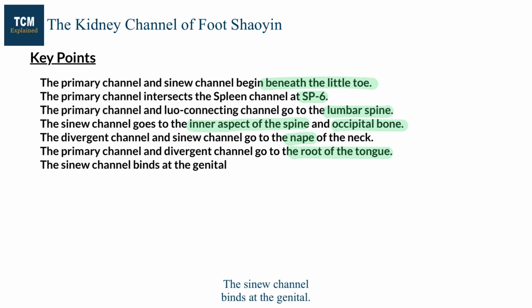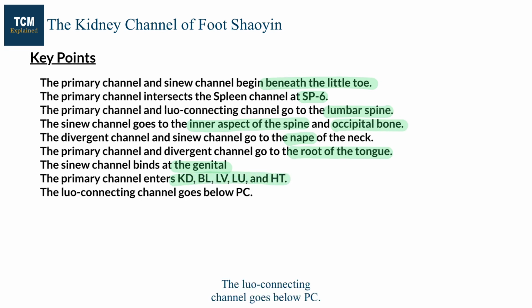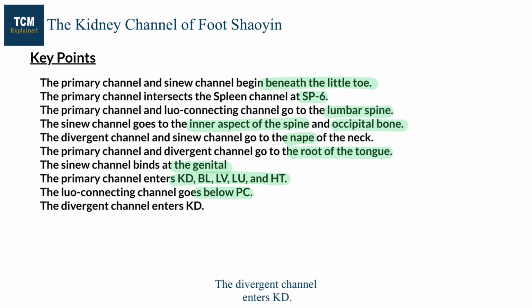The sinew channel binds at the genitals. The primary channel enters the kidney, bladder, liver, lung, and heart. The luo-connecting channel goes below the pericardium. The divergent channel enters the kidney.